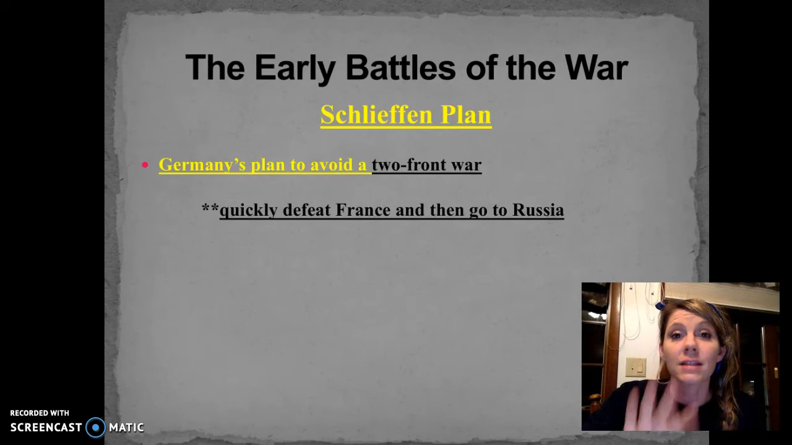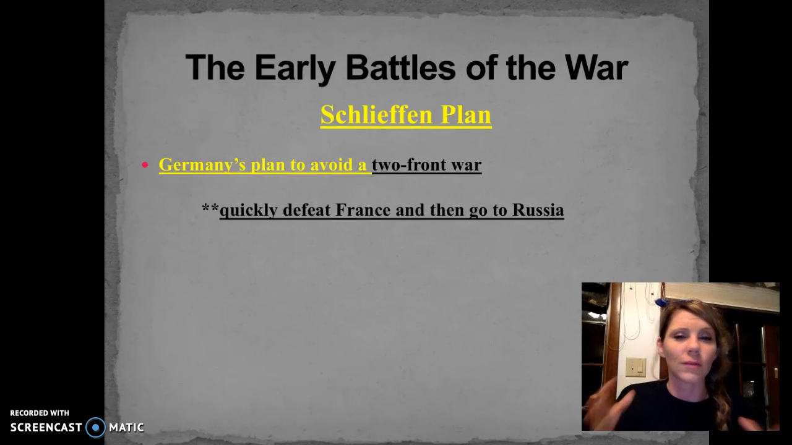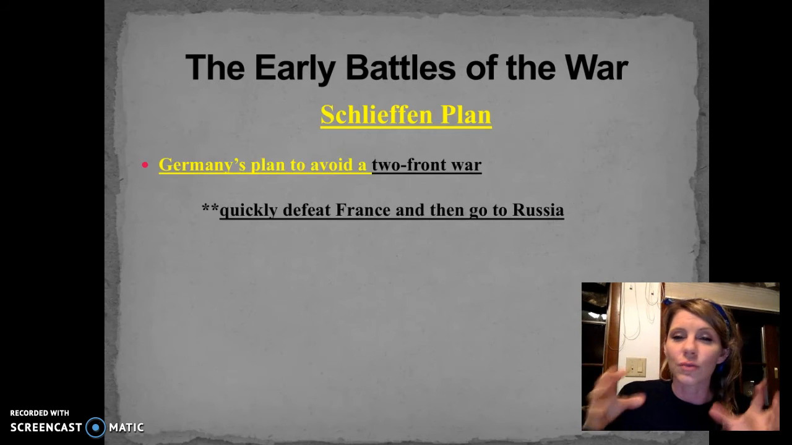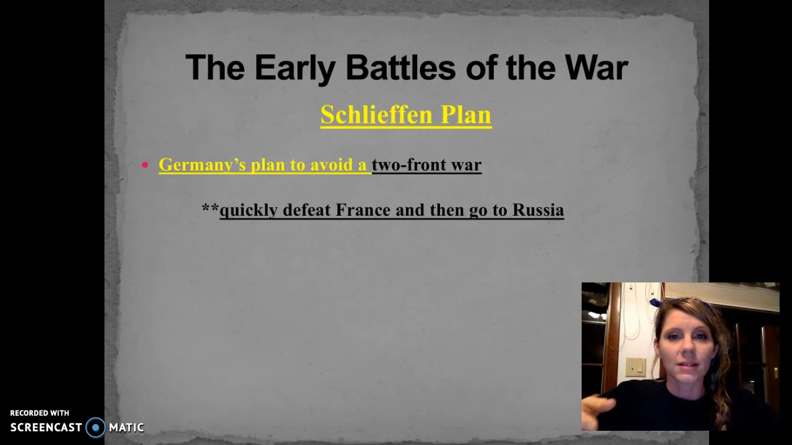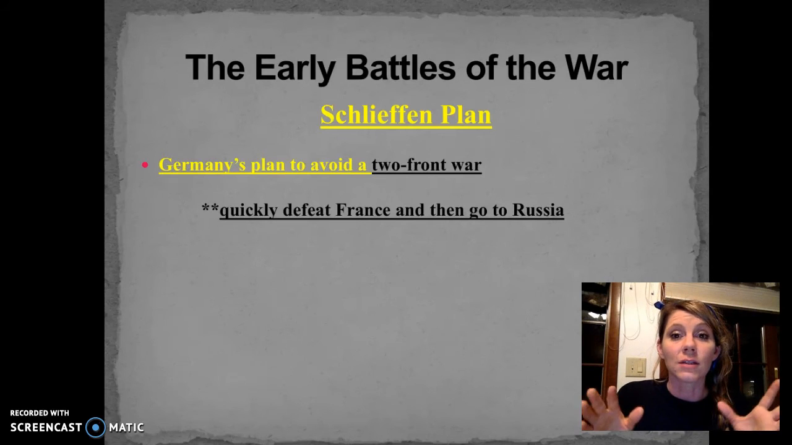After they took out France, then they would go on to Russia. So their main goal is to take out France before France was able to mobilize. Germany was already ready. They're marching through Belgium. They're going to attack France. France is going to be scrambling their men, trying to get on the front lines and block Germany. France is at the disadvantage at this point.